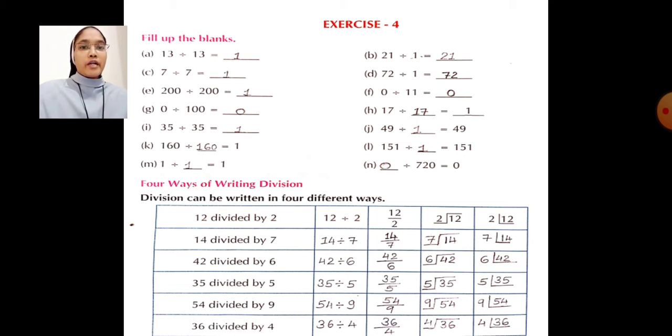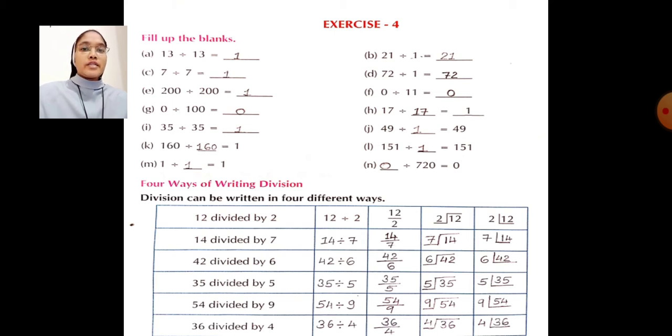Next 35 divided by 5. First, second, third and fourth ways of writing 35 divided by 5. Next 54 divided by 9. First, second, third and fourth ways of writing 54 divided by 9.